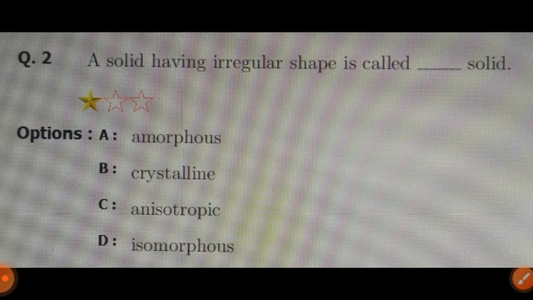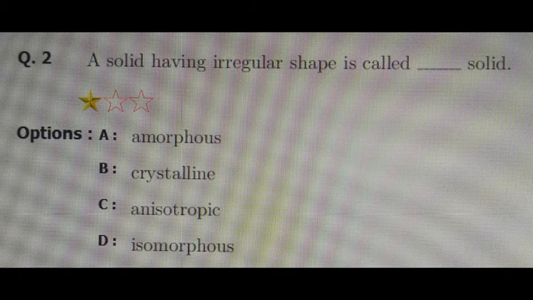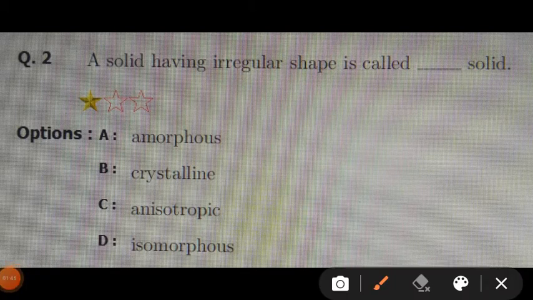Second question, a solid having irregular shape is called dash dash dash solid. There are four options. A. Amorphous. B. Crystalline. C. Anisotropic. D. Amorphous solids. The solid having irregular shape is called the amorphous solid. Answer A is a correct answer.